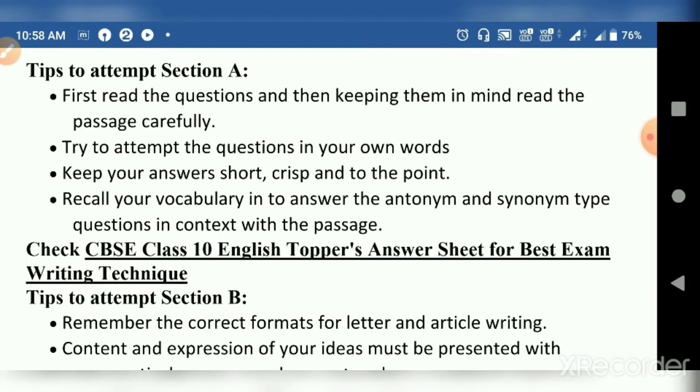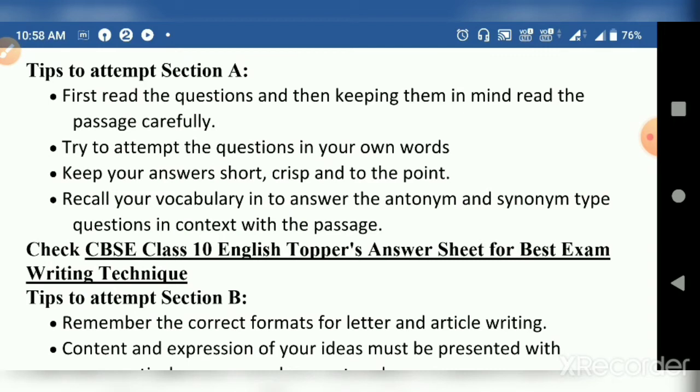Keep your answers short, crisp, and to the point. They should not be long because they contain only 1 mark. Recall your vocabulary to answer the antonym and synonym type questions in context with the passage. There may be some questions which may require similar words or opposite words. Antonyms are opposite words and synonyms are similar words, same words or the word meanings. But the words are used in the context of the passage, remember that.